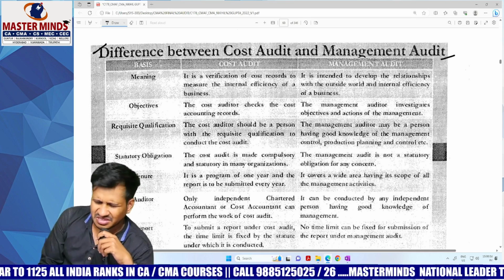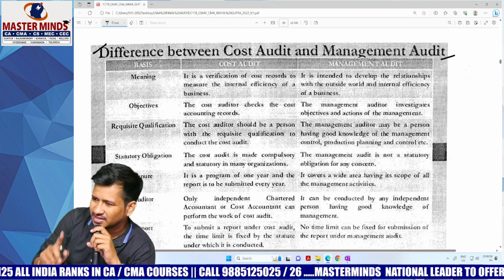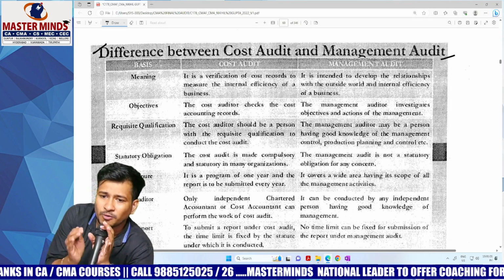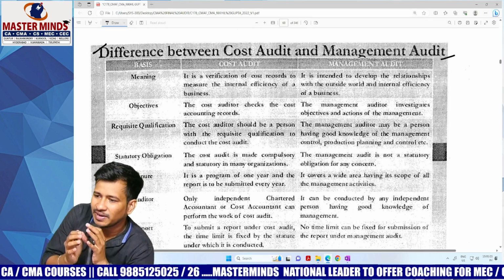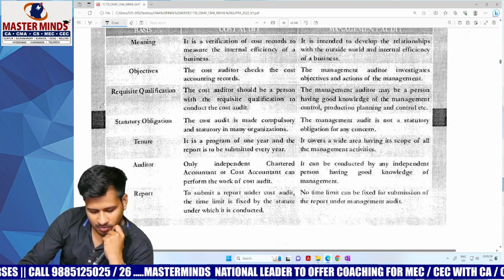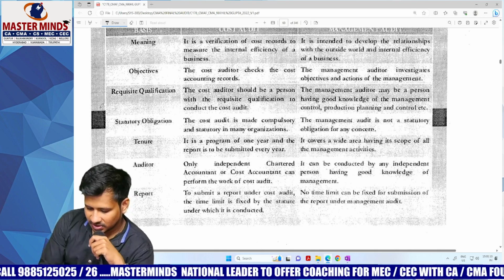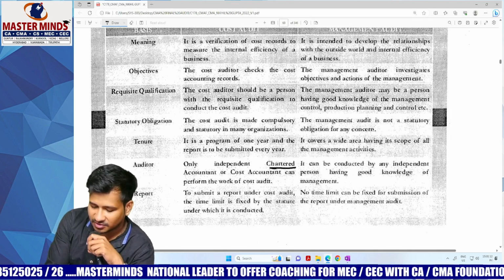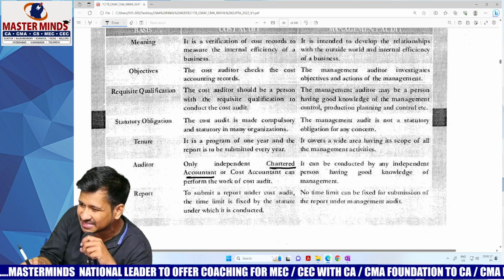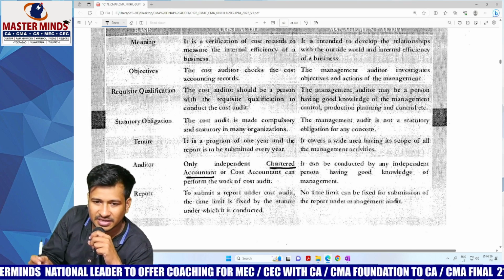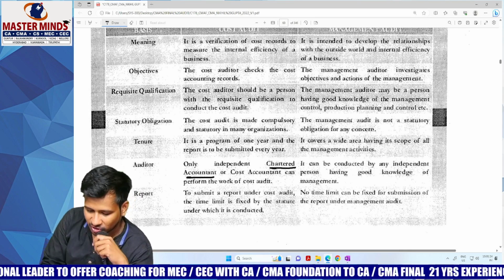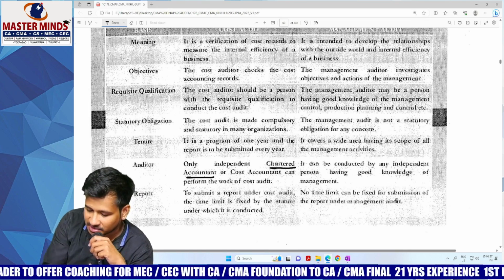Tenure. Yes, cost audit is generally done for 1 year. But for management audit, there is nothing like that. To tell you, the scope of cost audit is narrow, whereas the scope of management audit is comparatively wider. Auditor: only an independent chartered accountant or cost accountant. Yes, in some cases, if there are not enough cost accountants, you can also hire a chartered accountant. Even now there is that provision, but it is of very little importance, I told you. It will be like a last option. So only independent persons can be appointed.